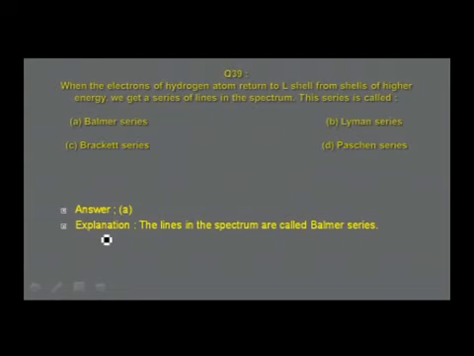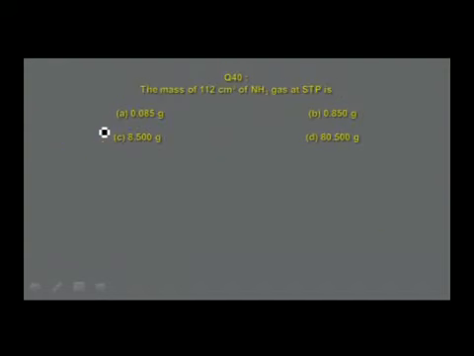Simple answer. You should understand that as soon as you look at this question and you find the letter L, n value should be 2. Based on that, you get this answer as Balmer series. Let us move on to the next slide. The mass of 112 centimeter cube of ammonia gas at STP is option A 0.085 grams, option B 0.850 grams, option C 8.5 grams, option D 80.5 grams.